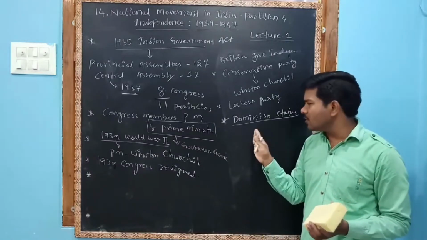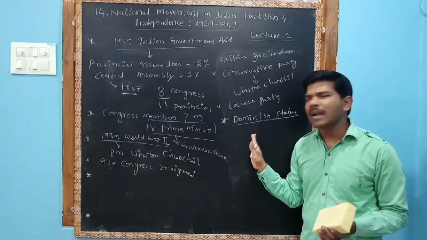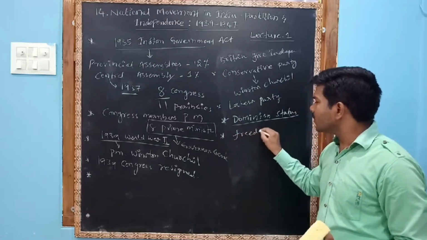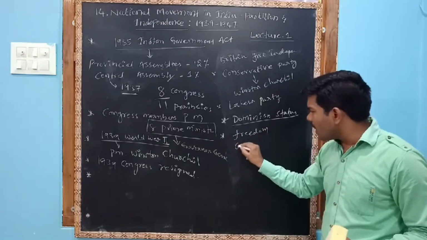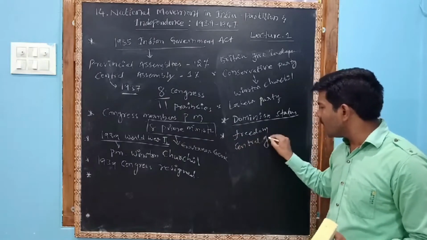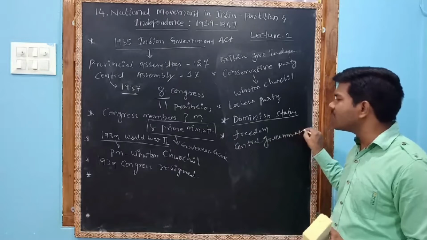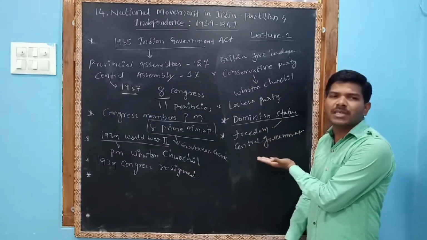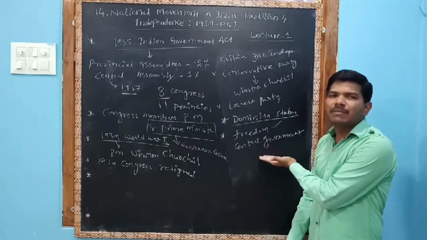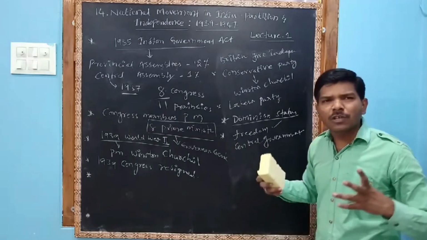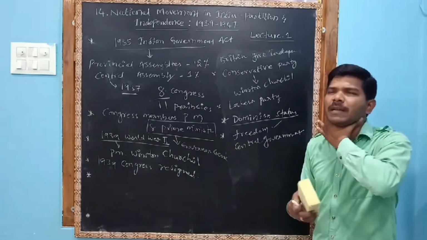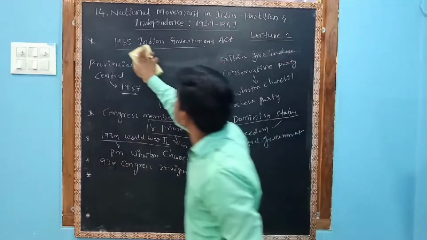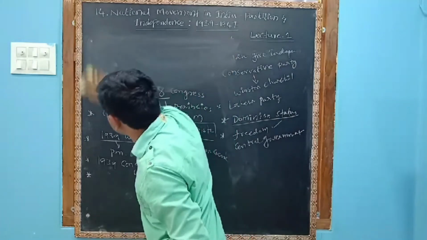But we did not like this dominion status. Congress was continuously demanding that we want freedom. We want freedom, and we want a central government. Congress demanded freedom and also the immediate formation of the central government. So whenever Congress was forcing them, whenever Congress was completely on the neck of the movement, Congress was forcing them because they didn't have any choice, any other alternative.